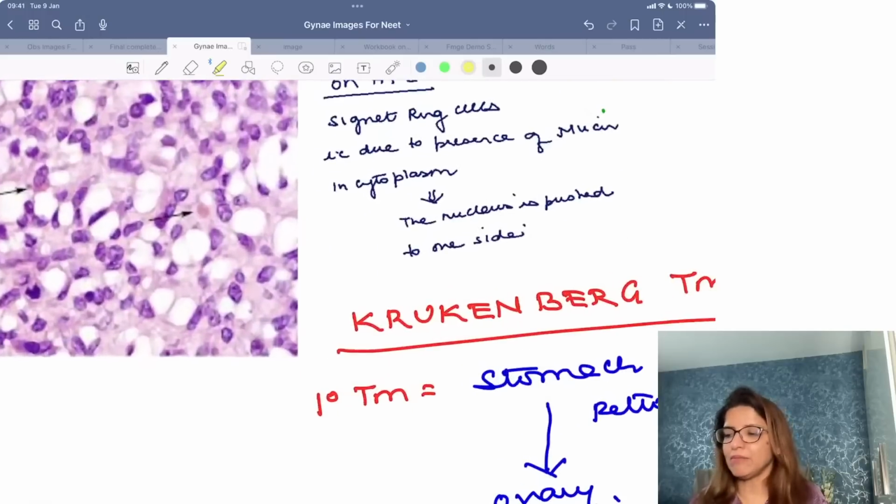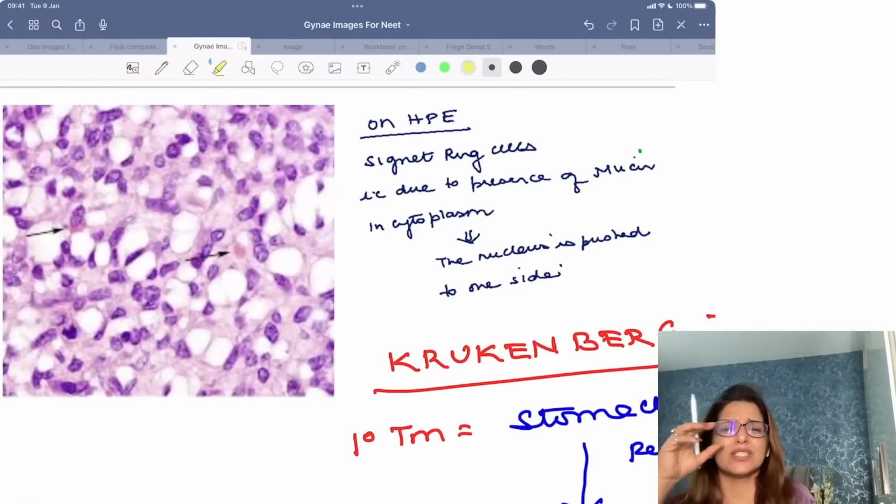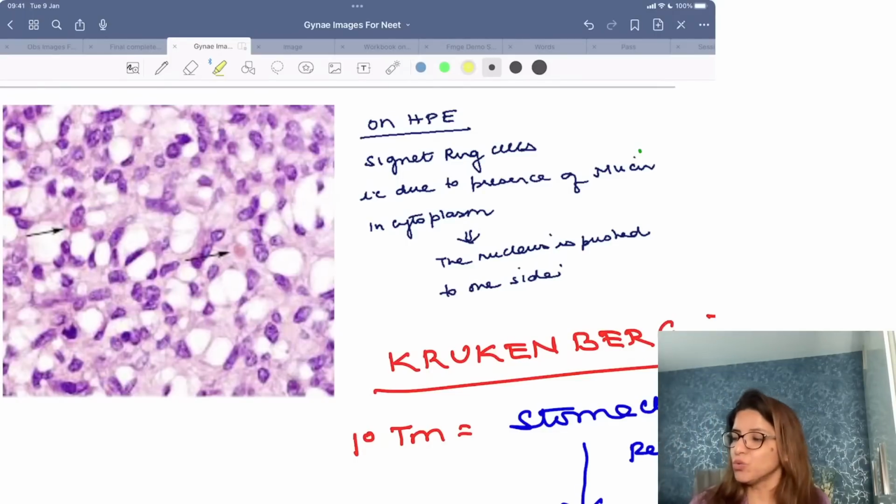Now, in this image, what I am seeing is mucin filled cells and all the nuclei are pushed towards the periphery. These are signet ring cells. It is due to presence of mucin in the cytoplasm, and this is seen in Krukenberg tumor.